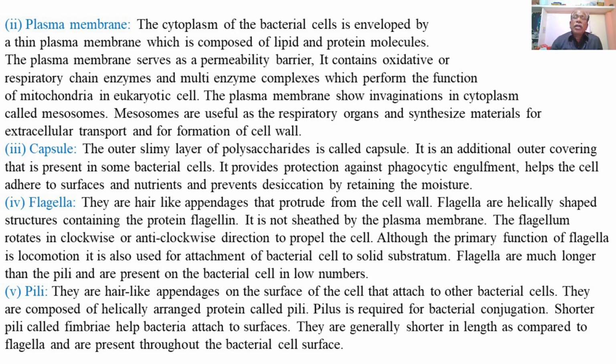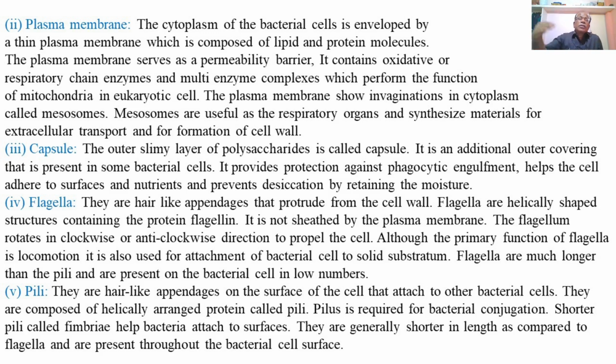It is an additional outer covering present in some bacterial cells, and it provides protection against phagocytic engulfment, helps the cell adhere to surfaces and nutrients, and prevents desiccation or drying by retaining moisture or water content. So the presence of a capsule around the plasma membrane is also a specialty of certain bacterial cells.